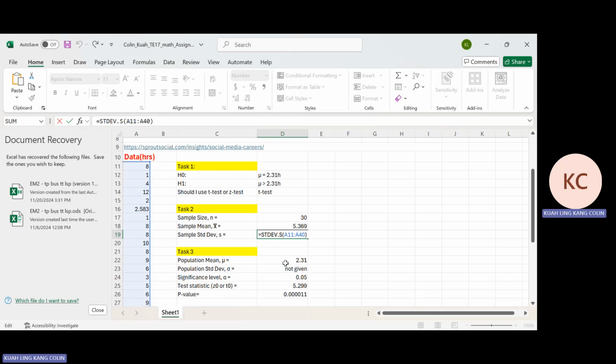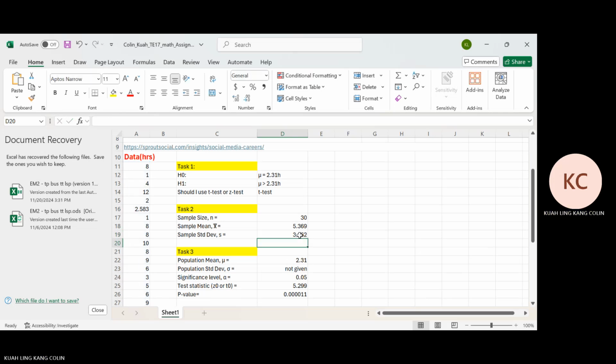The function will first calculate the sample mean average of the data, then calculate the squared difference from the mean to remove the negative sign. Next, add up all the 30 squared differences and divide it by n minus 1, which is 30 minus 1. And lastly, square root the value and you will get the result here.